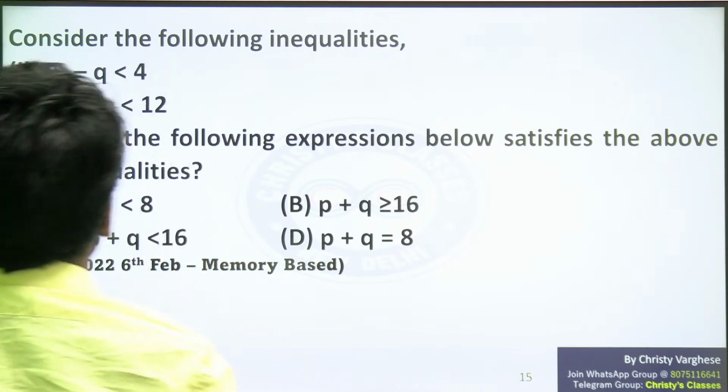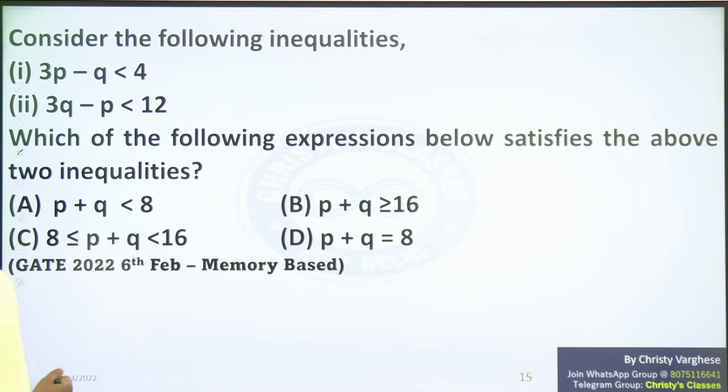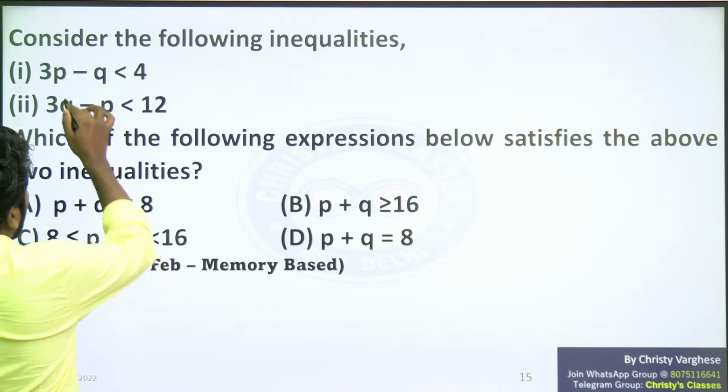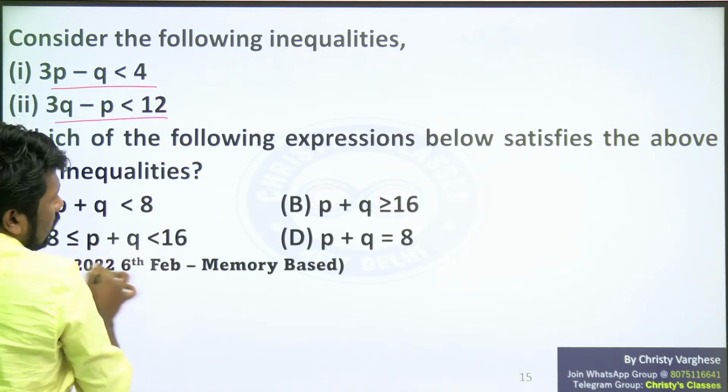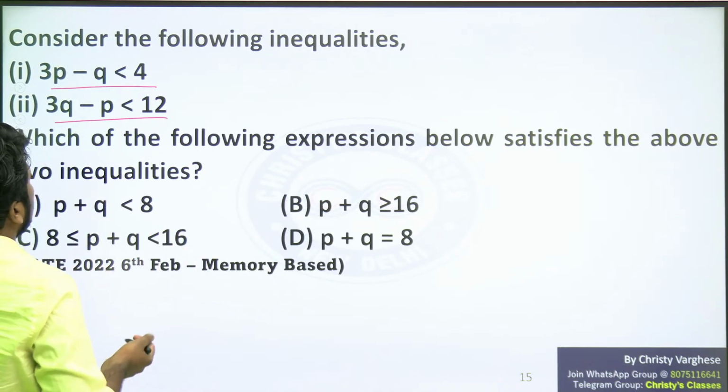Okay, so I'll explain. 3p minus q less than 4, 3q minus p less than 12. From these two inequalities, what you can conclude among these four options is the question.